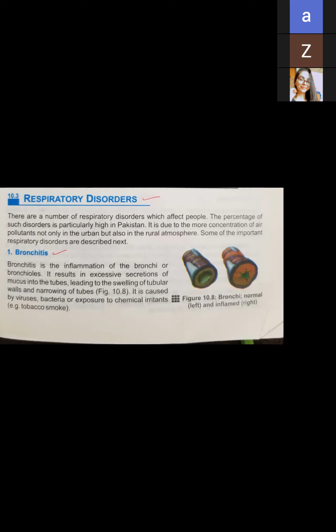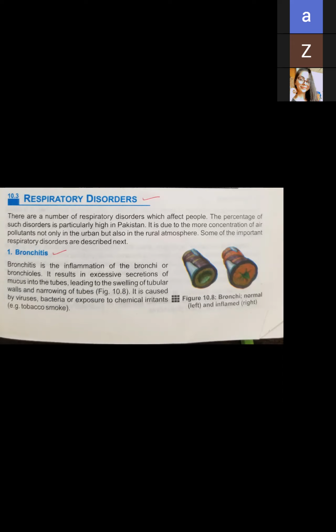So there are a number of respiratory disorders which affect people. The percentage of such disorders is particularly high in Pakistan. It is due to the higher concentration of air pollutants, not only in the urban but also in the rural atmosphere.